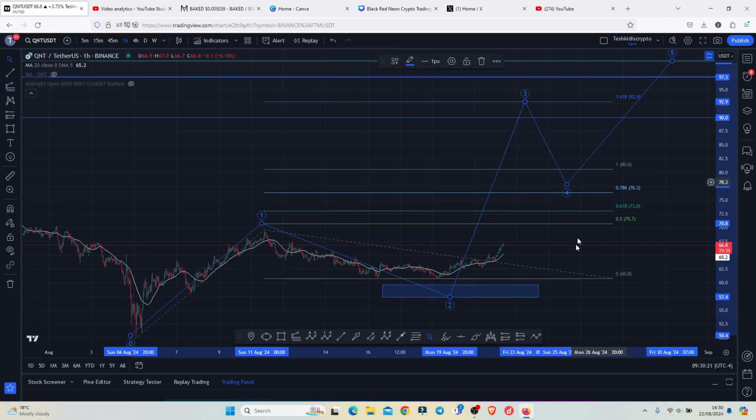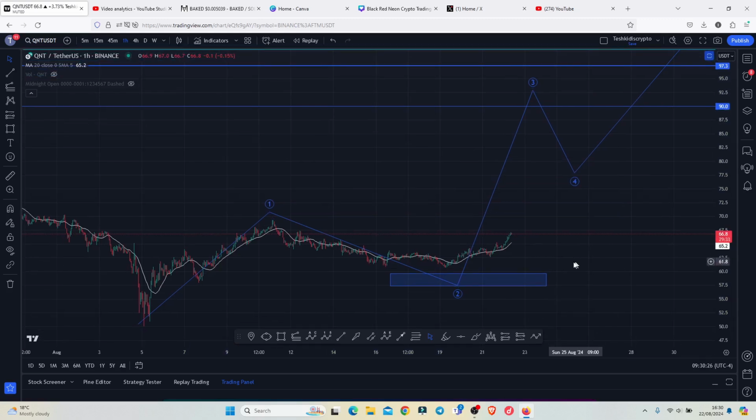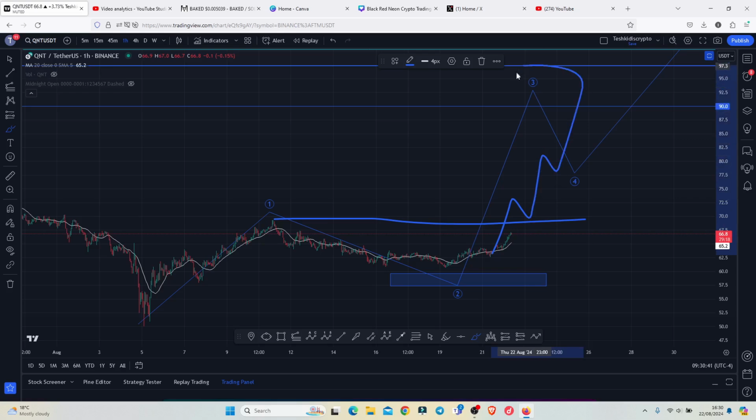And for us to get a confirmation that that impulsive Beij count 3 has now started, we first need to see a break above the high that we made in this Beij count 1, above the $69.4. The moment we manage to break above that, maybe with a retest, then I will continue expecting an even more impulsive movement, getting us back above the $90 mark in the next coming days. So that is what I'm expecting on the short term.